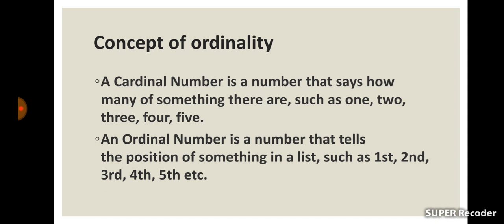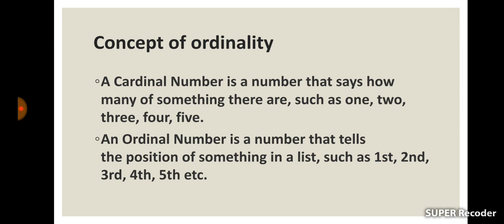An ordinal number is a number that tells the position of something in a list, such as first, second, third, fourth, fifth, etc. So as per the cardinal utility theory, utility is measurable quantitatively, just like height, weight, length, etc. But as per the ordinal utility approach, we won't be able to measure utility quantitatively, but we can rank the goods or combinations of goods in the order of our preference.